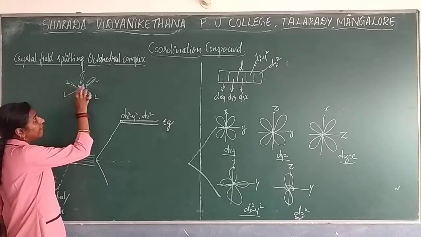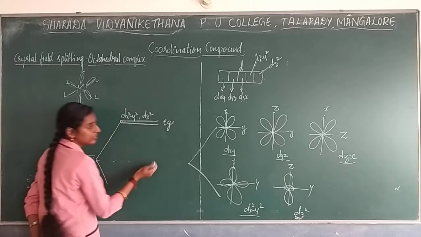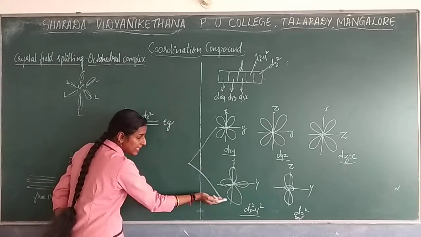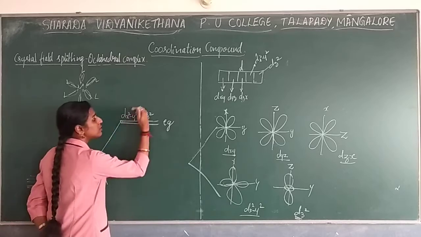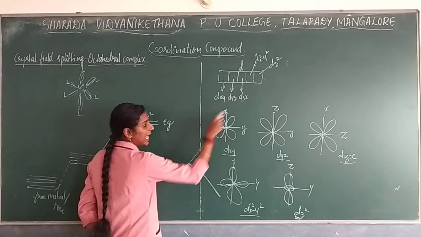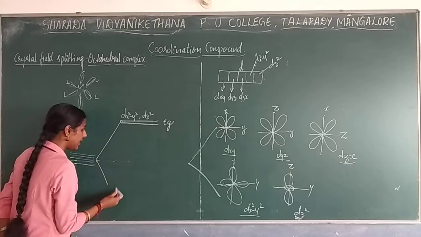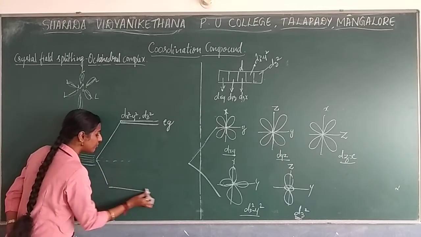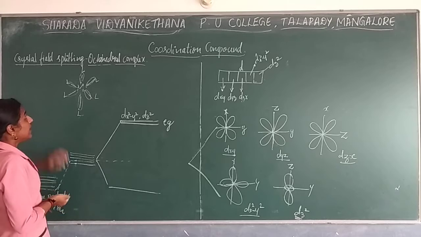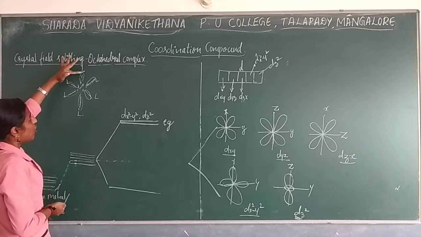next, which orbitals? According to what we have written here, these will get more energy, so they will split as higher energy. Now this other set of orbitals will have lesser energy. Why will it have lesser energy? Think about it. The lobes of the ligand are present on the axis.